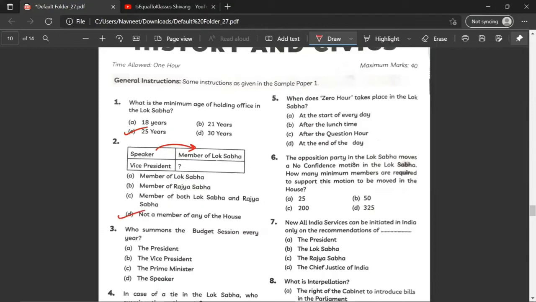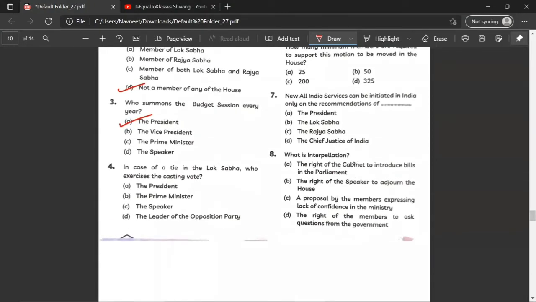Who summons the budget session every year? A. The President. So one thing that you have to note is who summons the budget session every year. This would be the President, but who presides over the session? It would be the Speaker. So don't confuse these two. In case of a tie in the Lok Sabha, who exercises the casting vote? C. The Speaker.